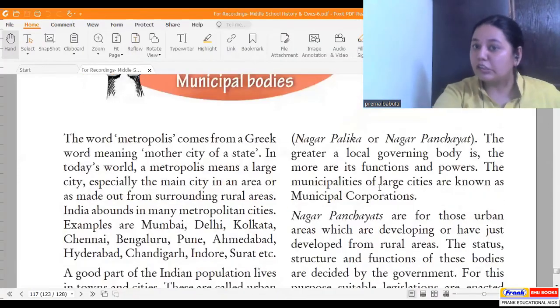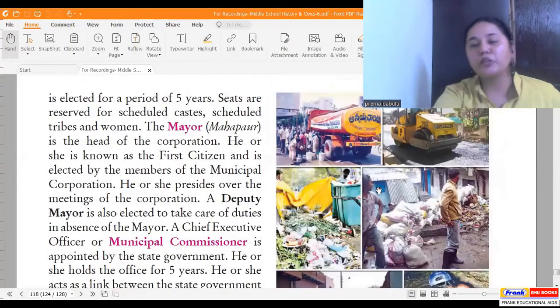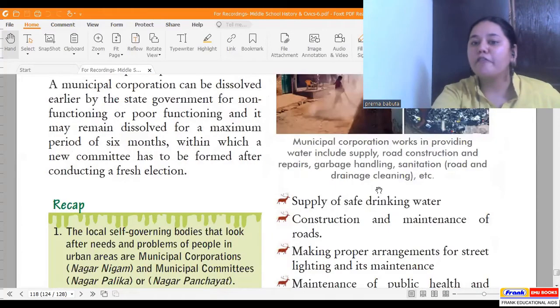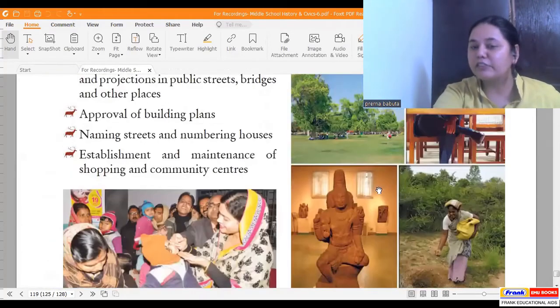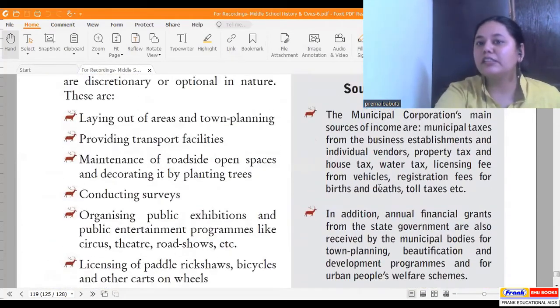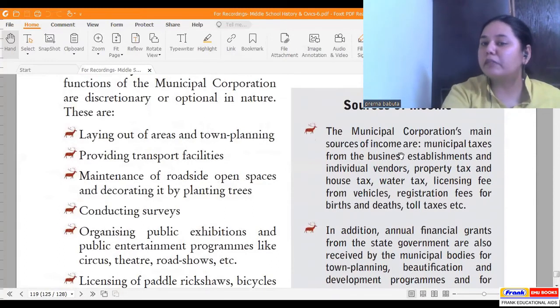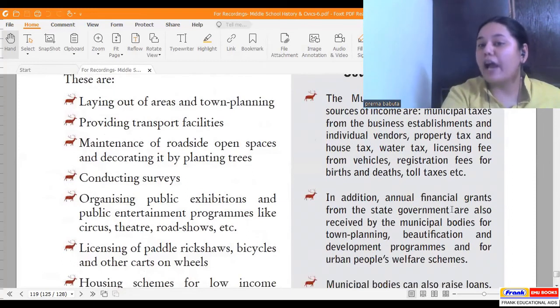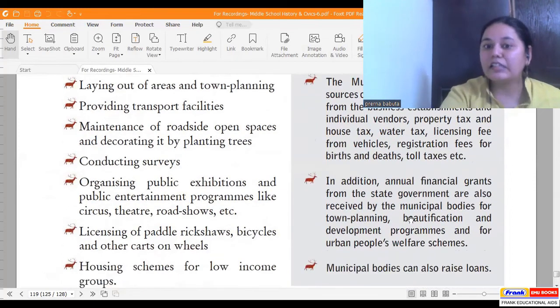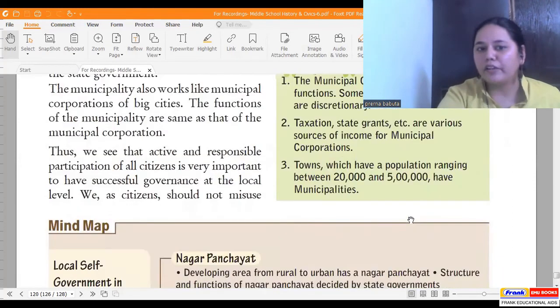And of course, the source of income for municipal corporations or the municipalities is through funds, which are mainly collected through taxes. So you can see the main source of income of the municipal corporation is the taxes from the business establishments and the individual vendors. Property tax, house tax, water tax, licensing fee from vehicles, registration fee, and they have annual financial grants from the state government. And they also can raise loans.